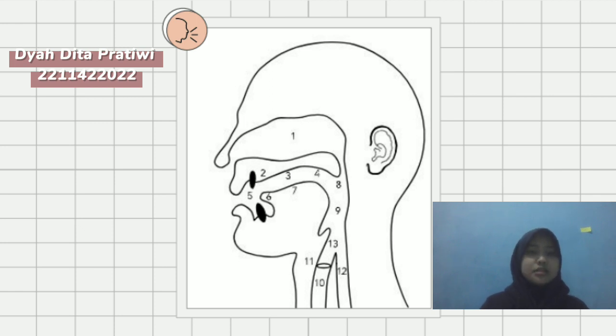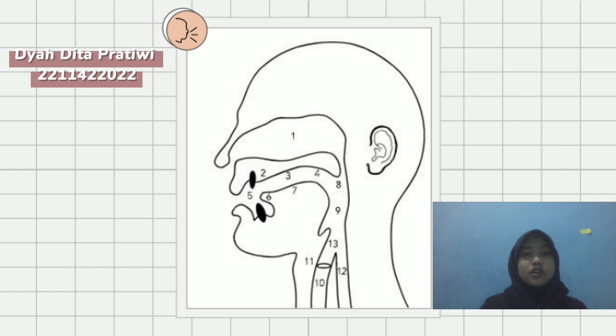Number three is hard palate. Hard palate is a thin horizontal bony plate of the skull located in the roof of the mouth. It is often called the roof of the mouth. Its smooth curved surface can be felt with the tongue. The interaction between the tongue and the hard palate is essential in the formation of certain speech sounds, notably ch, sh, and j.